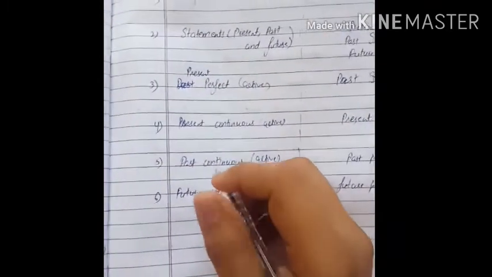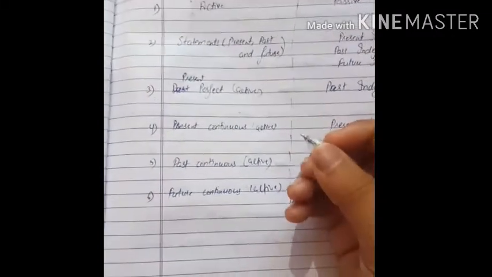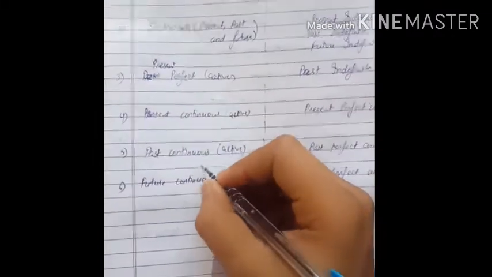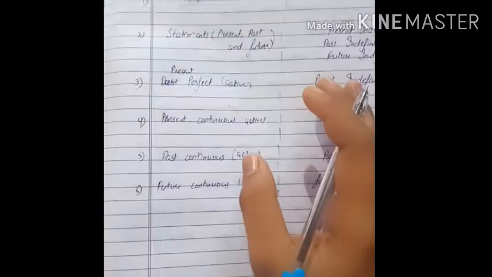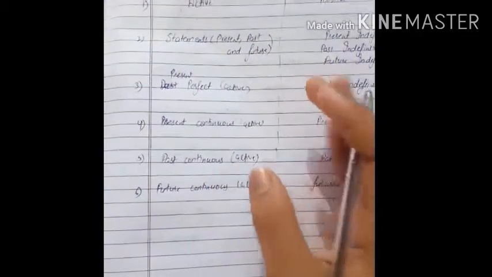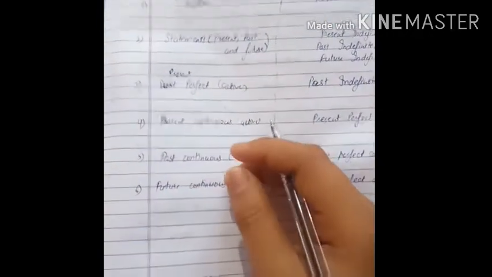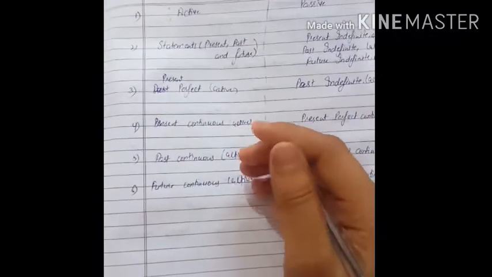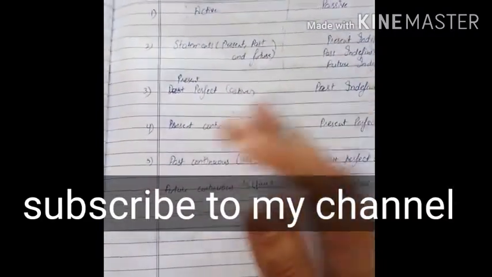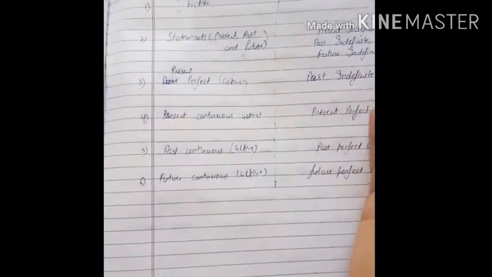In the present continuous tense we only use is as the helping verb, and we use the verb's first form with ing. So we can interchange these into one another, like in place of since and for we can use from this time. For example, I have been studying for the last 5 years, or I can say I am studying from 5 years, from the last 5 years.